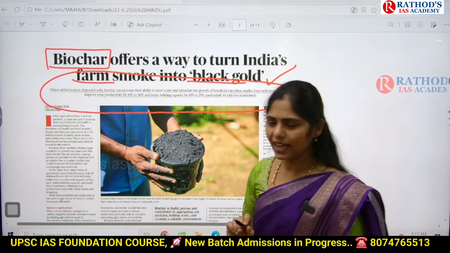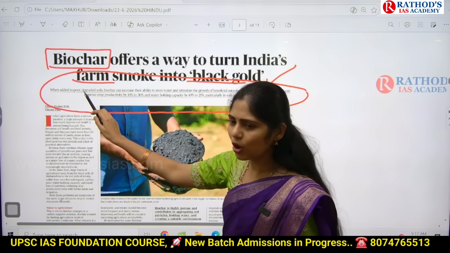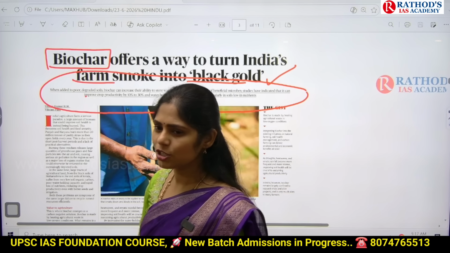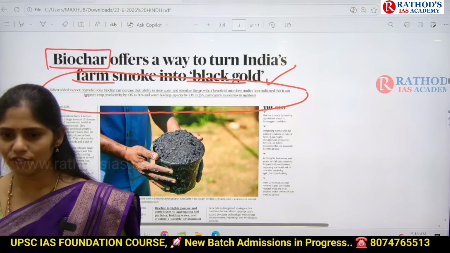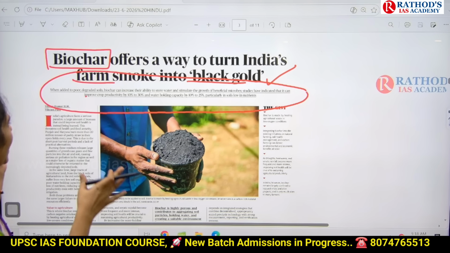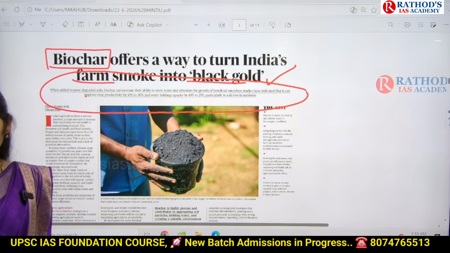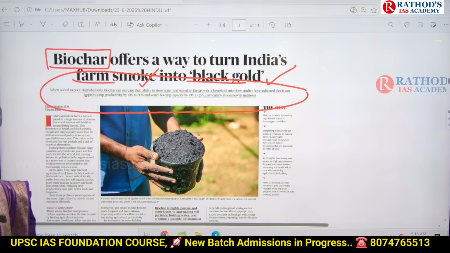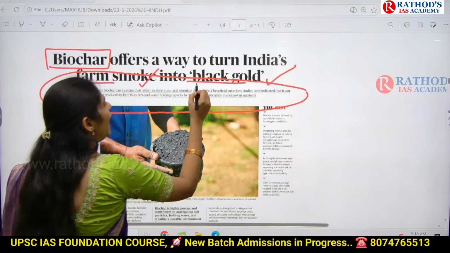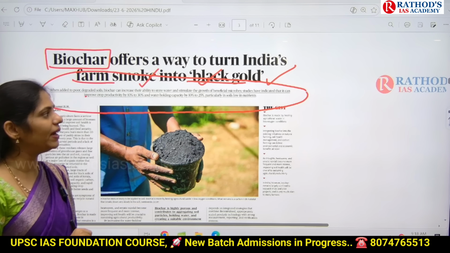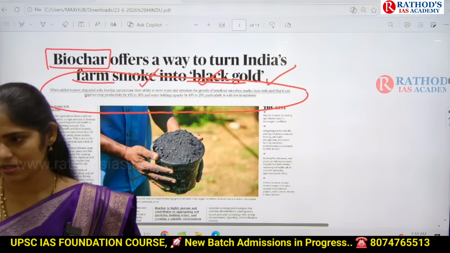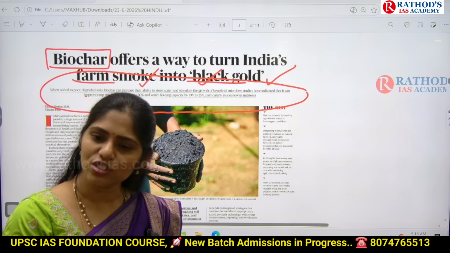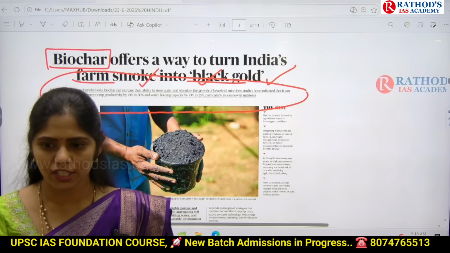We can understand that when added to poor, degraded soil, the major problem of our soil in India is soil erosion, degradation of soil. If you are adding this biochar to this degraded soil, this biochar will increase the ability to store water, and it will stimulate the growth of beneficial microorganisms. So whenever the beneficial microorganisms are increasing, what happens? Nitrogen fixing capacity will obviously be increased.